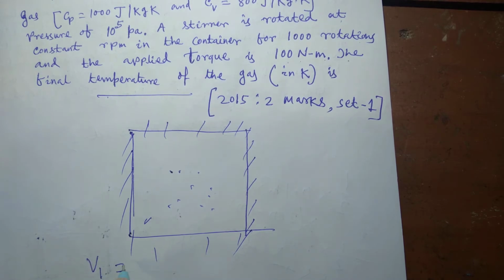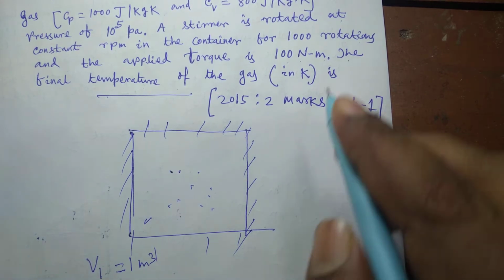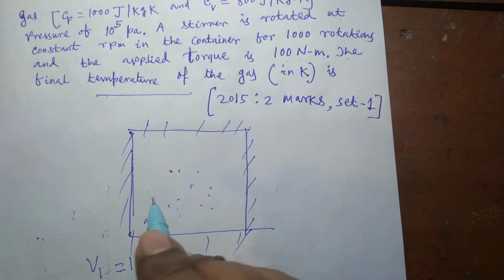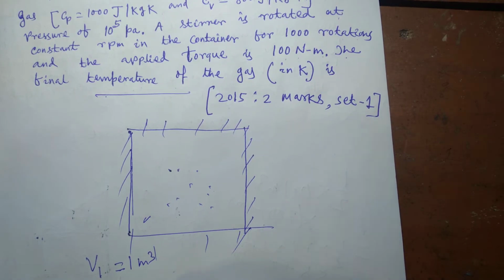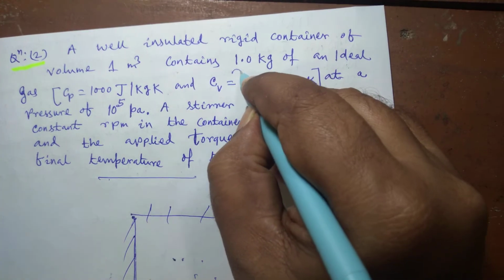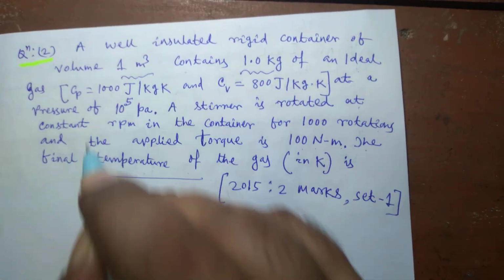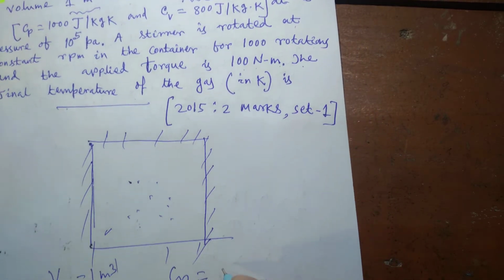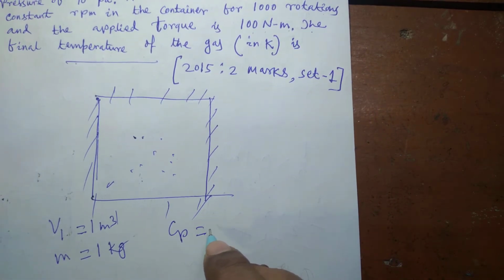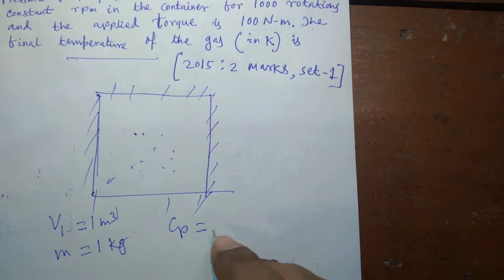V1 is 1 meter cube and the mass of the ideal gas inside the container is 1 kg. Mass is 1 kg and volume is 1 meter cube. And Cp is 1000 joule per kg Kelvin. Always Cp and Cv are expressed in terms of kilojoule.